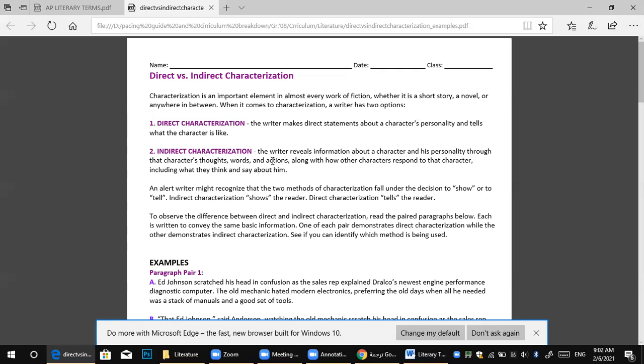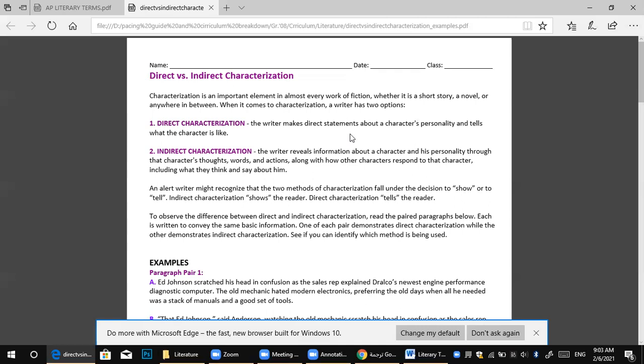But indirect characterization means the writer reveals information about the character and his personality. Focus on the word reveals, whereas direct makes a direct statement. That means I tell you he is rich, he is poor, he is brave, he is rude.